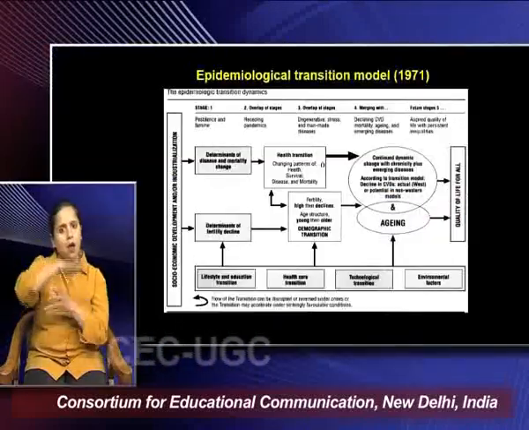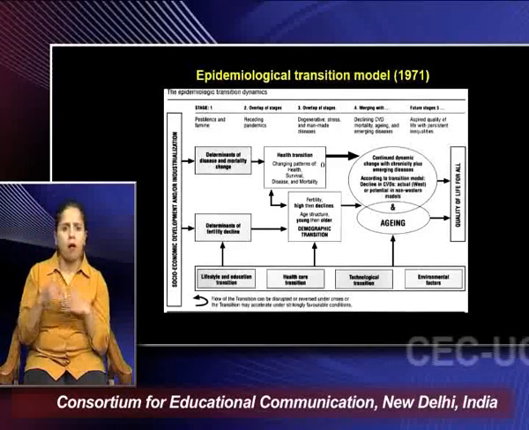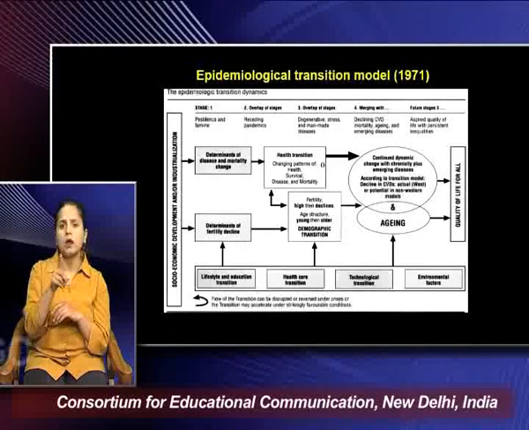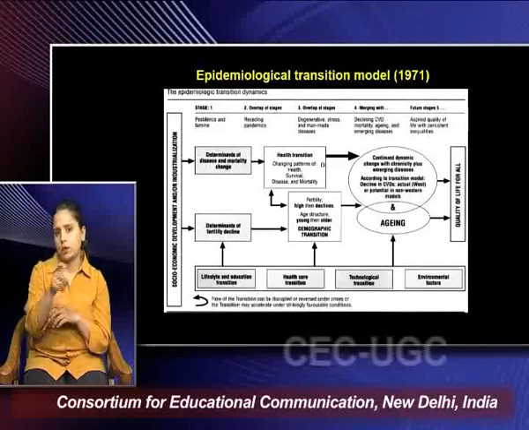So for example, if you see many of these Western countries today where the proportion of aging is rising, there is an increase in the life expectancy of people for sure, but what quality of life the people are actually leading, that is a big question. As aging is rising, there is a huge challenge for the functional characteristics of the population. Whether people are able to do their basic necessities in life themselves, or they require any formal care or support.